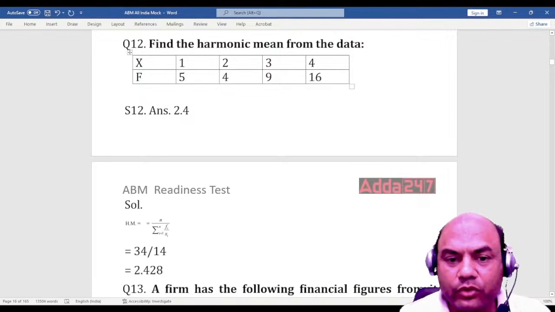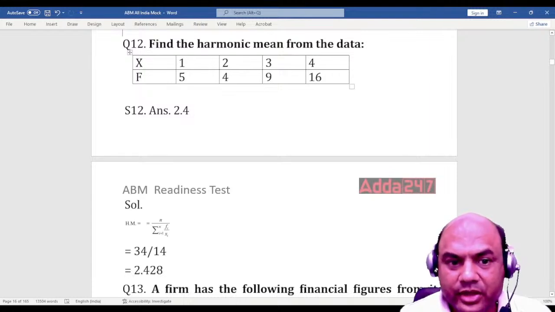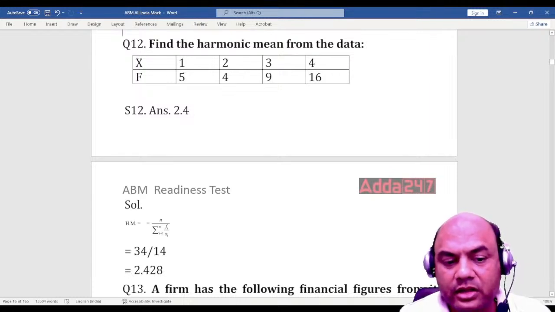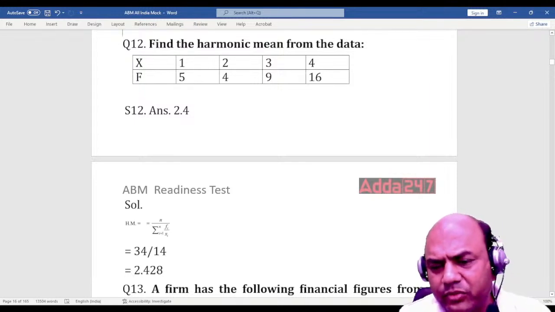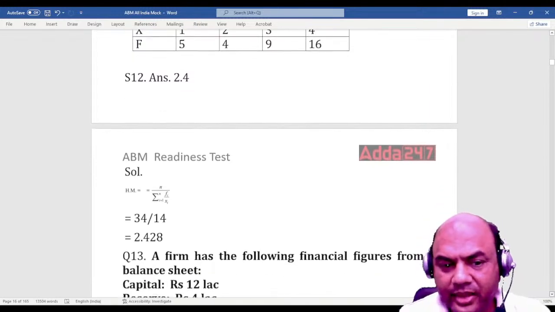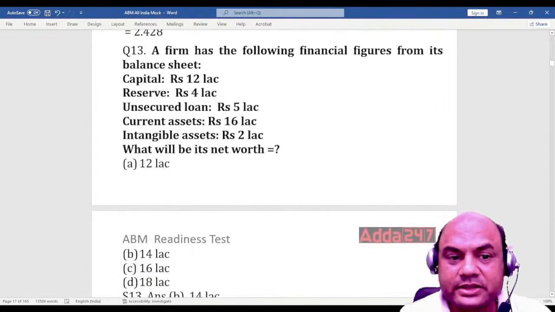So just add 4, 3, 7, 7 plus 2, 9, 9 plus 5 is 14, right? So 14 in the denominator, in the numerator it is n, total of frequency. So you get it, 2.48, isn't it? Simple. If these questions come in the exam, you should be able to answer it very simply.